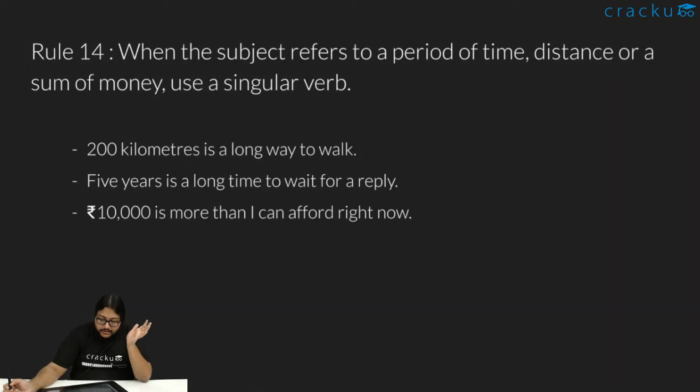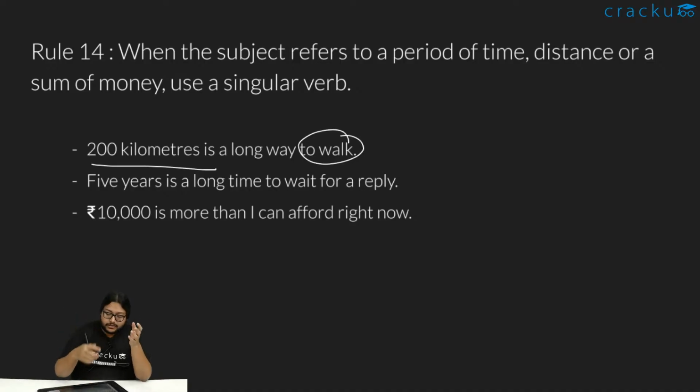Next we have when the subject refers to a period of time or something similar. In those cases also, we always use a singular verb. Like 200 kilometers is a long walk. 200 kilometers is, why? Because we are using it to describe the walk, right? And it's one unit. So when a subject refers to a period of time, distance, or sum of money, it is always a singular verb. Like 5 years is a long time.